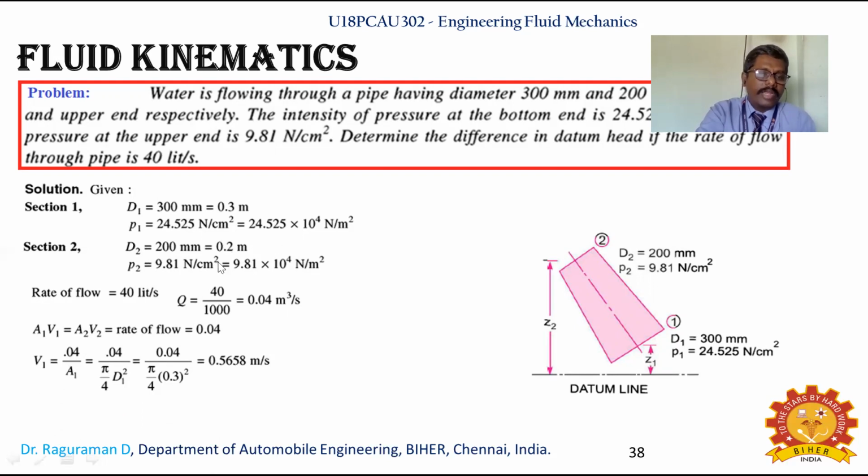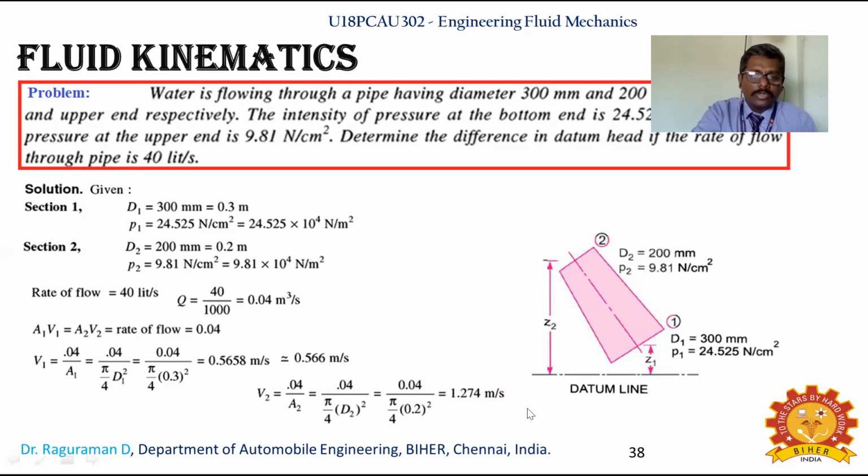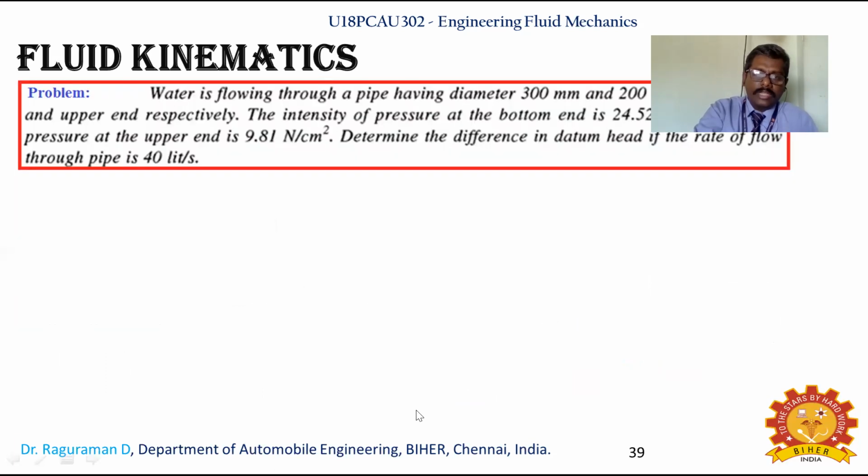In the same way, V2 also you can identify with the help of the continuity equation.